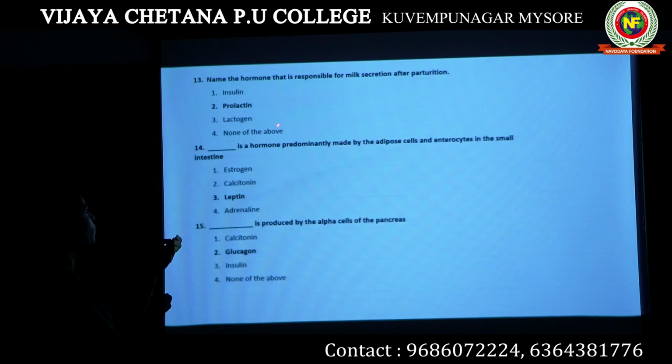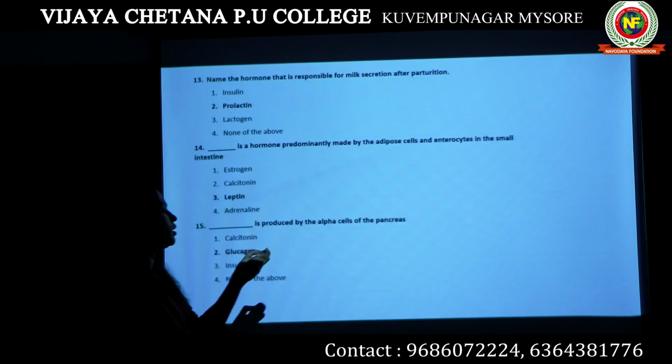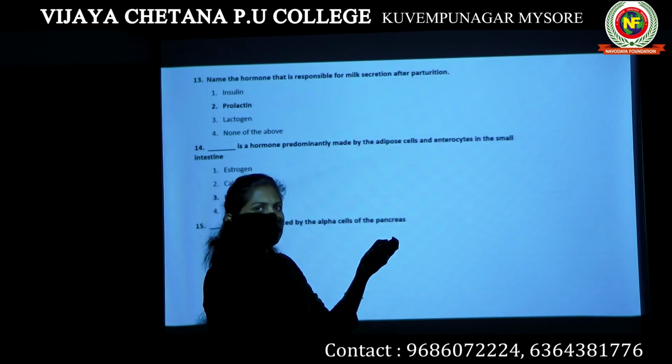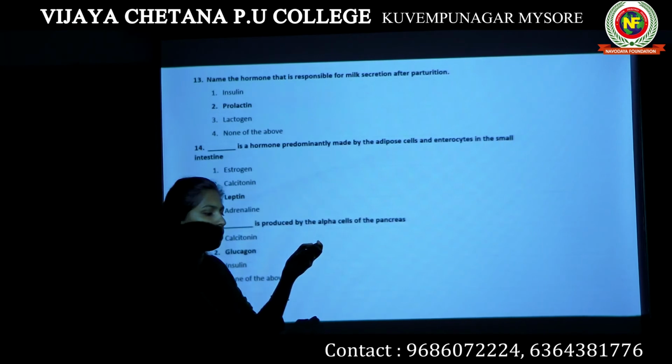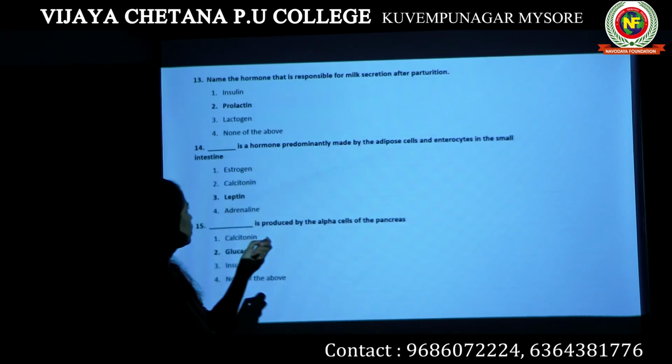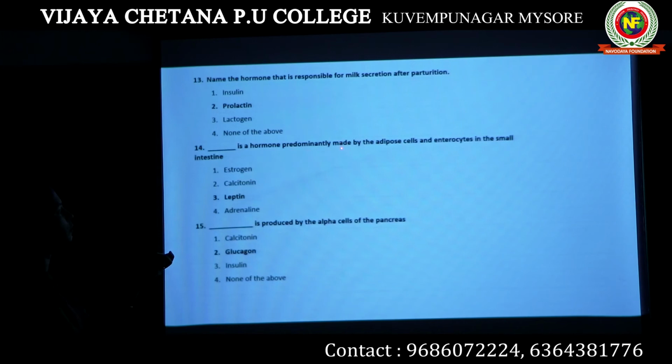Dash is a hormone predominantly made by the adipose cells and enterocytes in the small intestine. Okay, so here imagine we have not discussed this question. That is the reason I have included this question here, so that you can apply some logic and think about it. Okay, dash hormone is predominantly produced by the adipose cells and enterocytes in the small intestine.